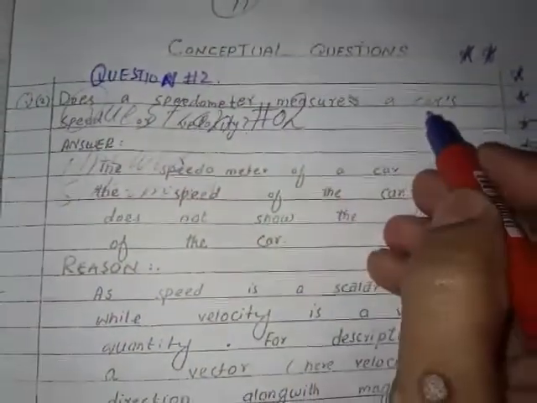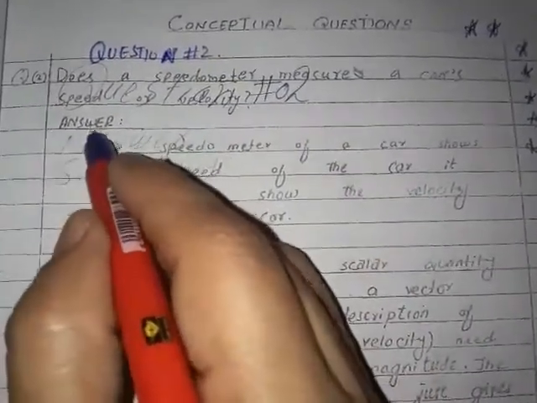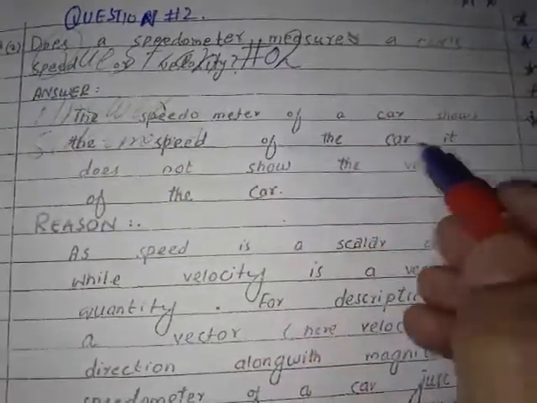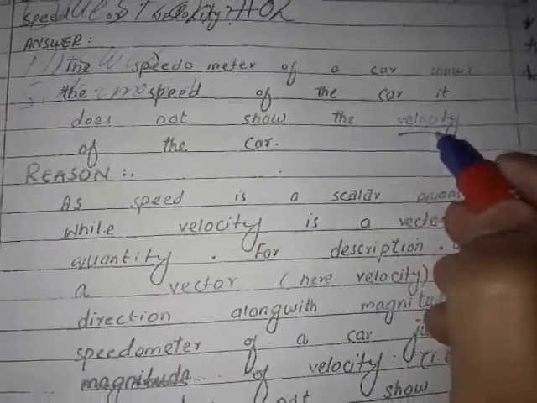Question 2. After writing down the question: does the speed meter measure the car's speed or velocity? Give the heading. Answer: The speed meter of the car shows the speed of the car. It does not show the velocity of the car.